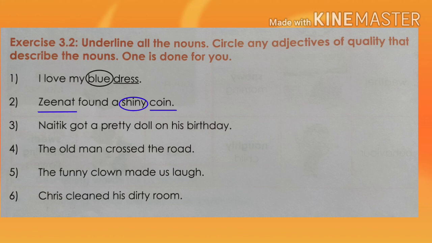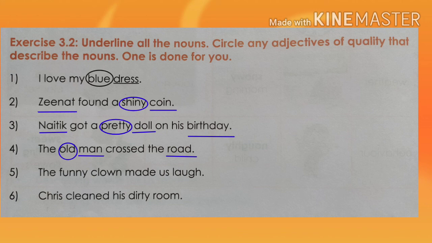Then next, Naitik got a pretty doll on his birthday. So in this sentence, Naitik, doll, birthday, three nouns are there. So we have to underline it, and pretty is the adjective. So we have to circle it. Then 4. The old man crossed the road. So in this sentence, man and road, two nouns are there. So we have to underline it, and old is the adjective. So we have to circle it.